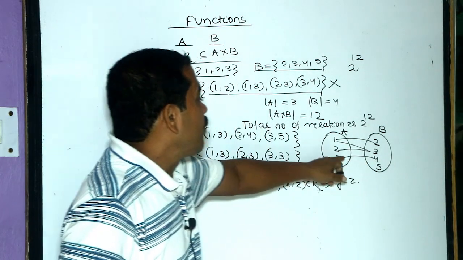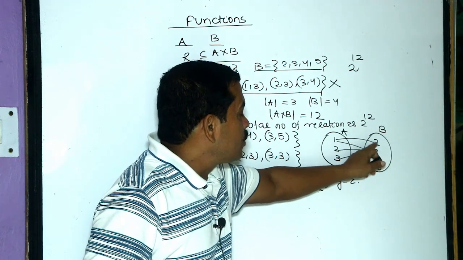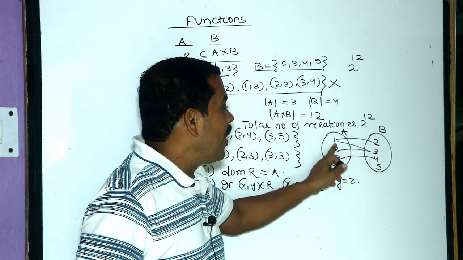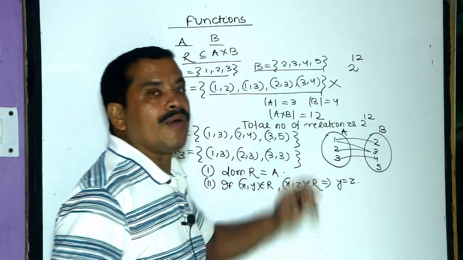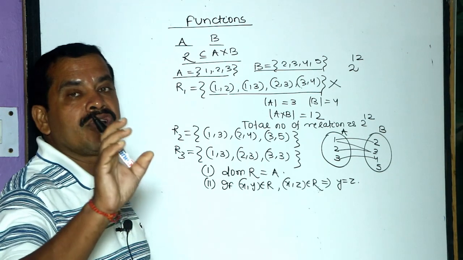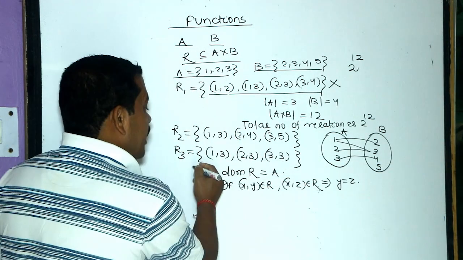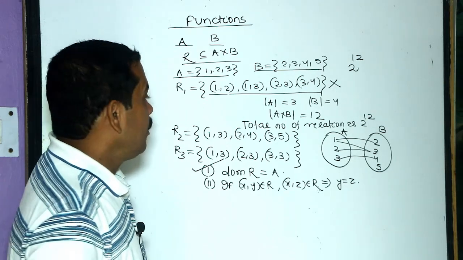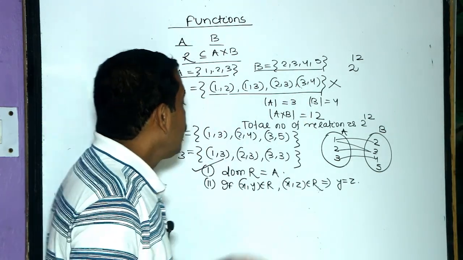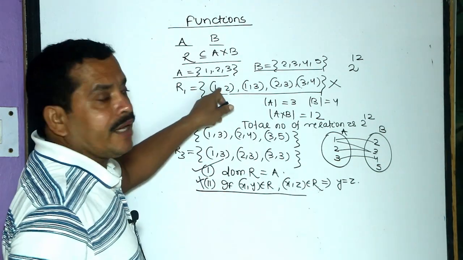So this is not a function because 2 is an image of 1 and 3 is also an image of 1. 1 is the pre-image of 2 and 3. Its domain is 1, 2, 3, so it satisfies condition 1. But this relation does not satisfy condition 2. So it is not a function.